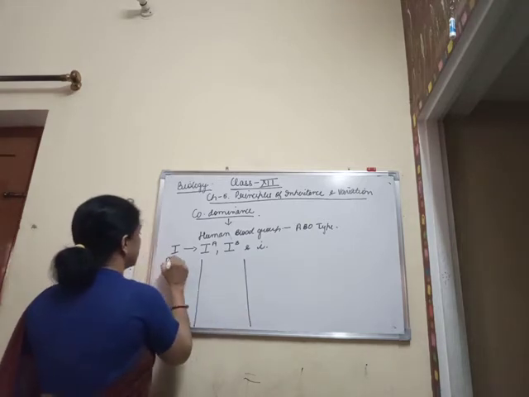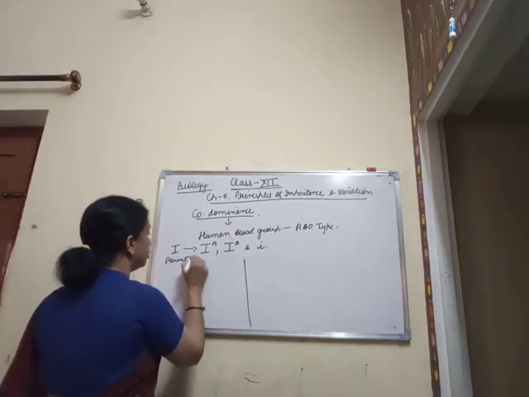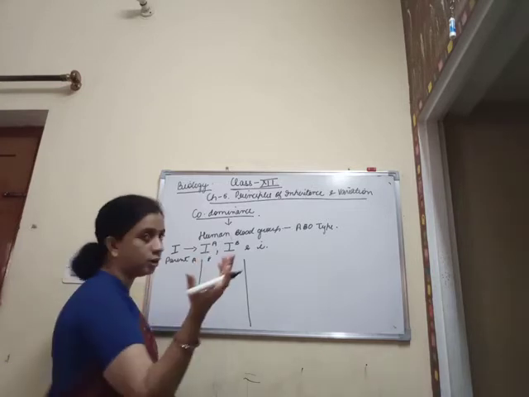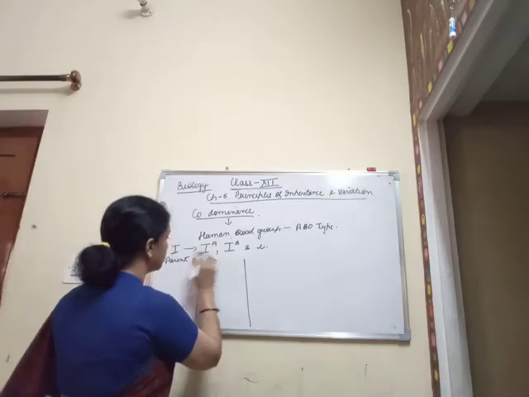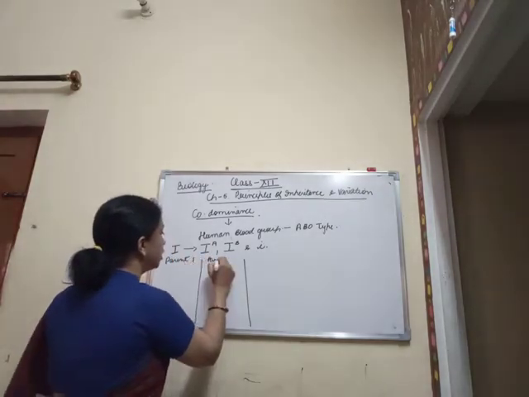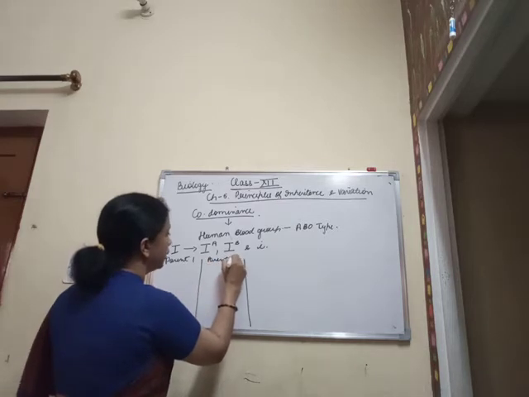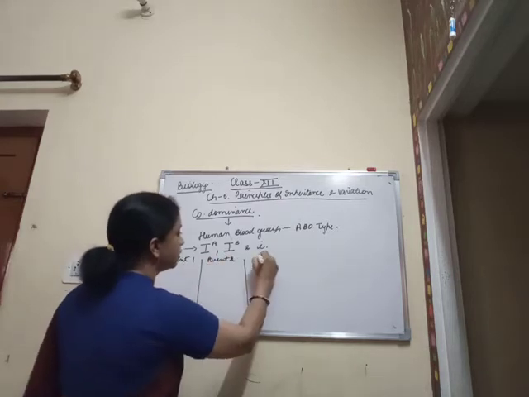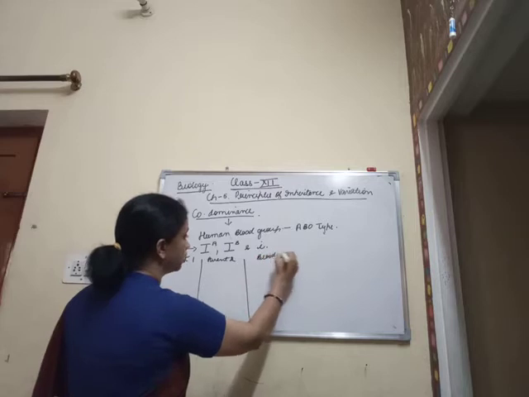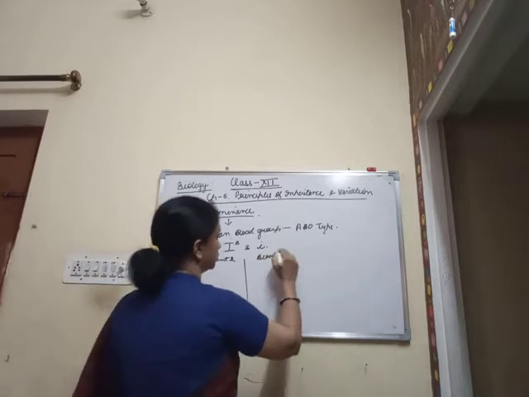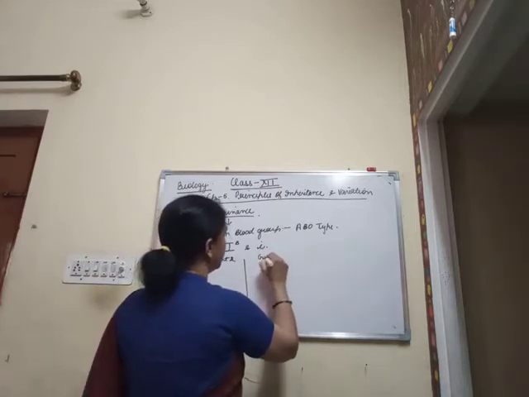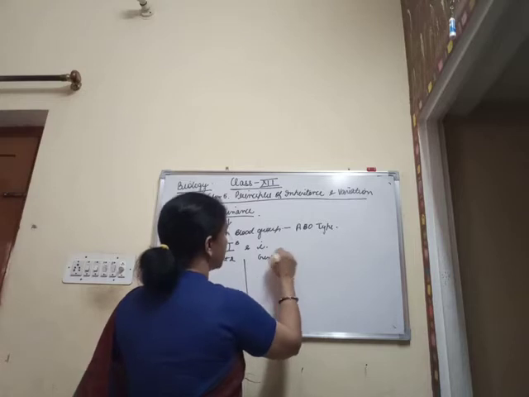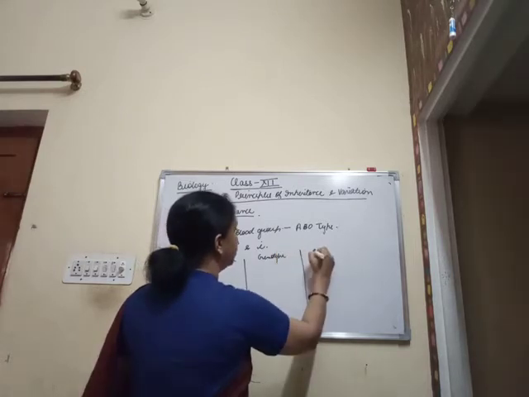This is chromosomes from parent 1, either the male or the female, and this is parent 2, and this is the genotype of the blood group, and this is the blood group.